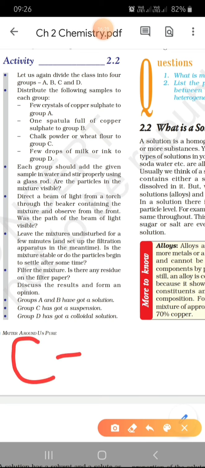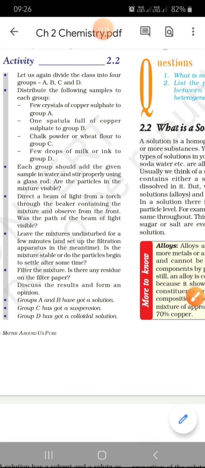What did you add in C? In C you added chalk powder. Chalk powder or wheat flour does not dissolve. How does it remain? It remains as a residue, so it forms a suspension. But what about milk in water? Milk in water forms a new term for you, that is a colloidal solution.